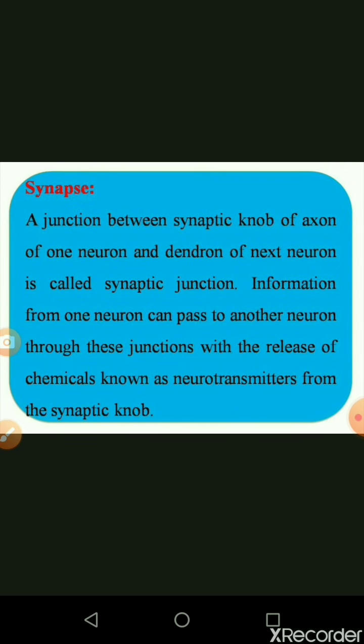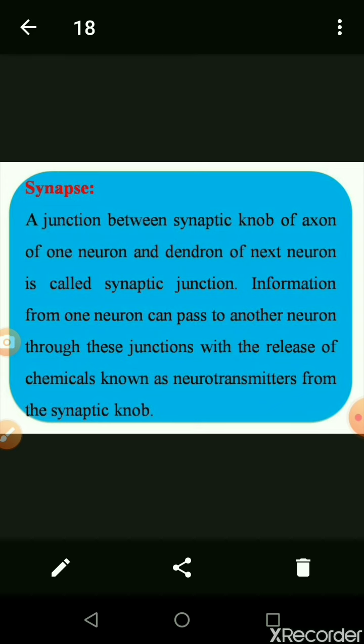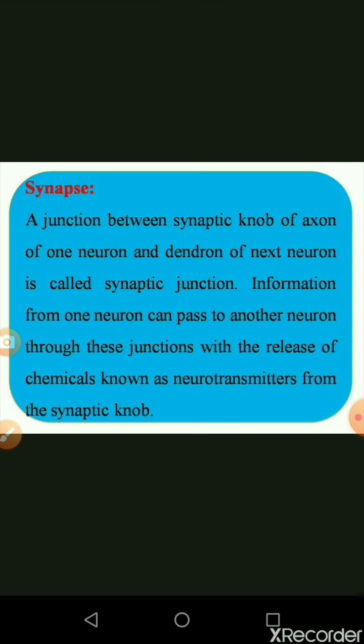The next important point of the structure of the neuron is called the synapse. It is the junction between the synaptic knob of the axon of one neuron and the dendron of the next neuron, and it is called a synaptic junction. It is very clear and very simple. The junction between the synaptic knob of one axon and the dendron of another neuron is called a synaptic junction.